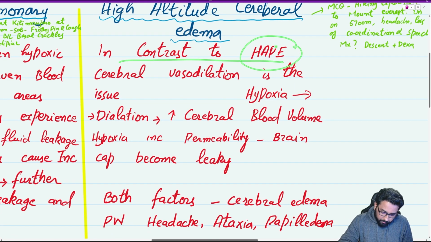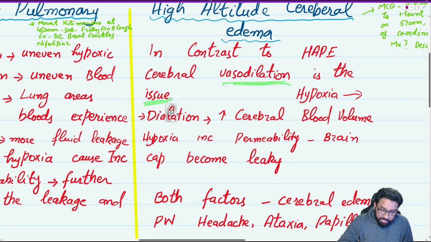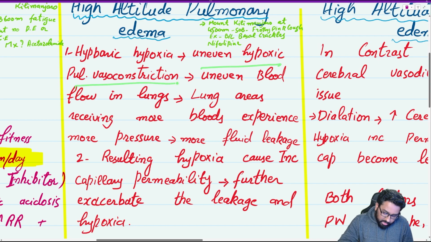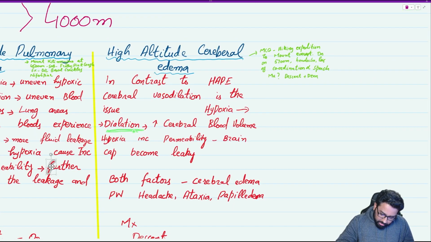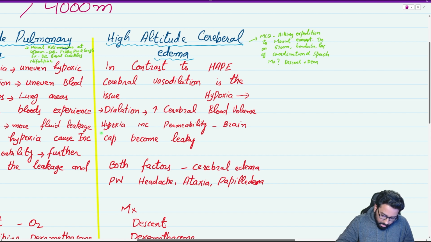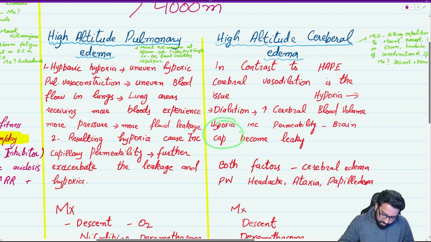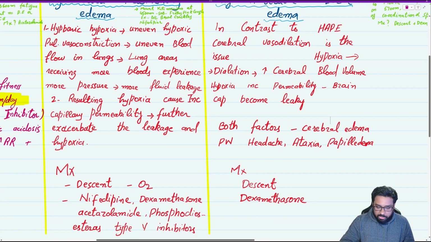In contrast to HAPE, in cerebral edema cerebral vasodilation is the issue. In HAPE, we discussed uneven vasoconstriction will cause low blood flow and high blood flow, and that high blood flow will cause more pressure and leakage. Here, the hypoxia will cause cerebral vasodilation, which will increase cerebral blood flow and volume, which will cause the cerebellar signs or cerebral symptoms. The other thing: hypoxia can cause increased permeability, and the brain capillaries will become more leaky. So the second bit is the same as HAPE: hypoxia causing increased capillary permeability and leakage.